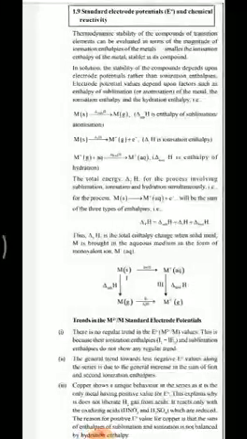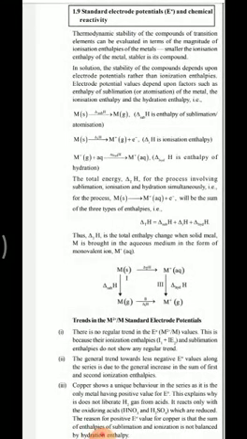Now, when you see the E0 values of the 3d series, copper shows a unique behavior in the series, as it is the only metal having a positive E0 value.